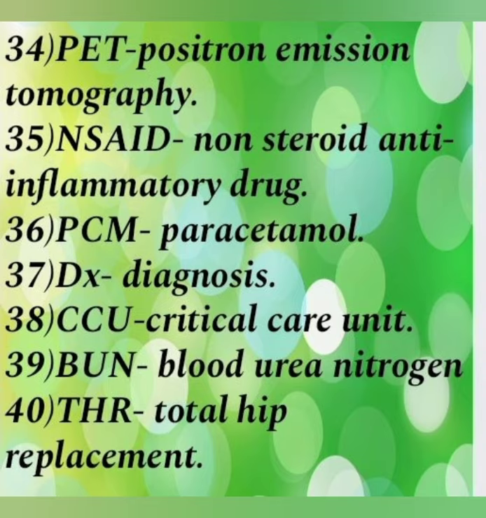Next is BUN, that is blood urea nitrogen. It is a diagnostic test which is used to measure the amount of nitrogen in your blood that is coming from the waste product, that is urea. Next is THR, which stands for total hip replacement. It is a treatment option for the last stage degenerative hip disease.